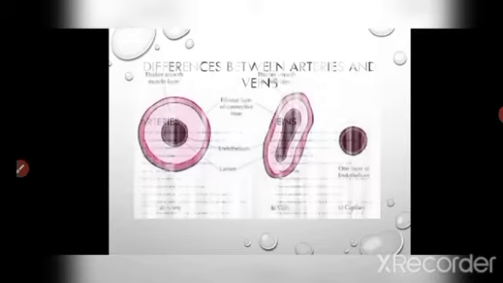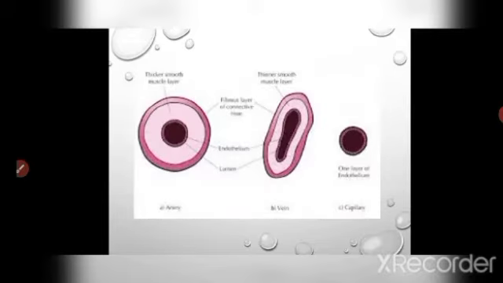The second one is the vein. Veins are collecting vessels. They collect blood from body organs and carry it to heart. They have thin wall. The pocket-shaped valves present inside vein make the blood flow only toward the heart. In vein, the blood flows smoothly and is deoxygenated. The veins are darker in color.